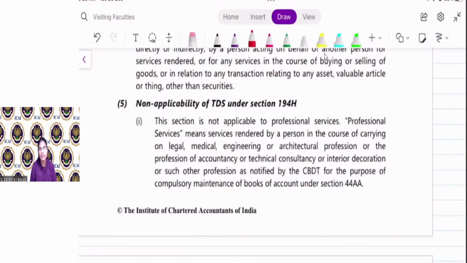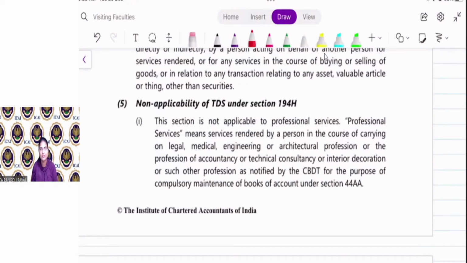Non-applicability of section 194H. This section is not applicable to professional services. Why? Because for professional services, there is a separate section that is called 194J.